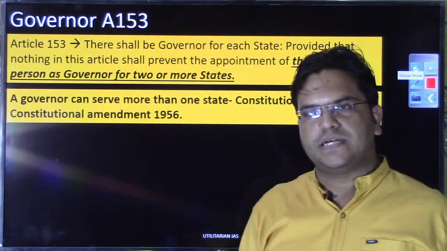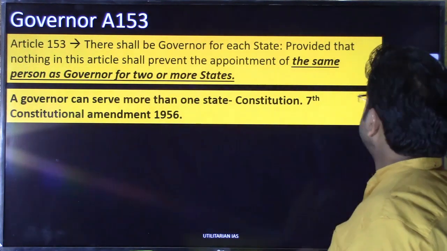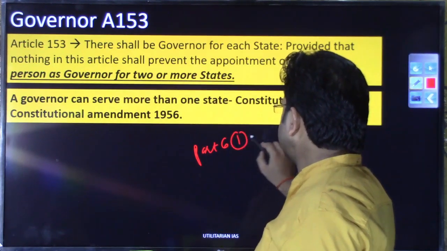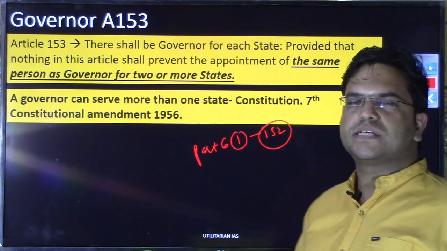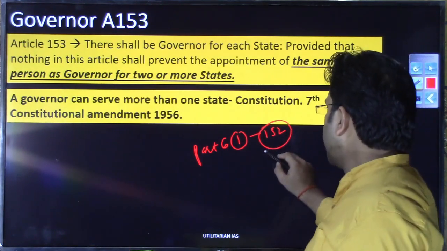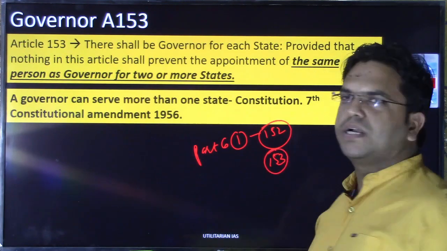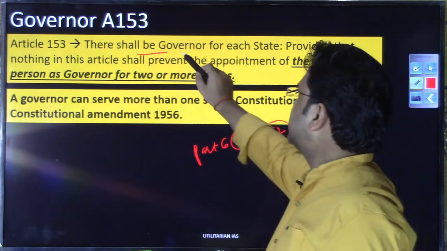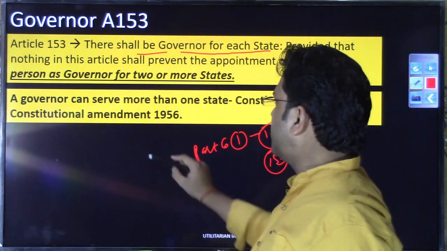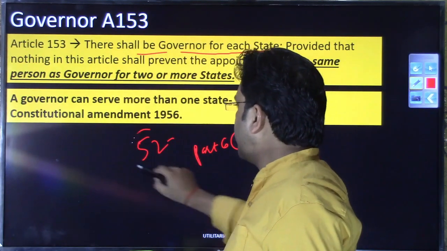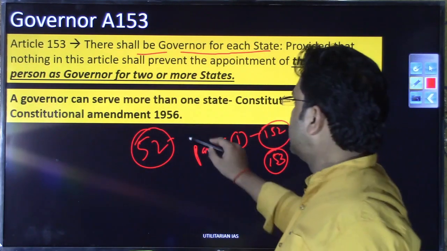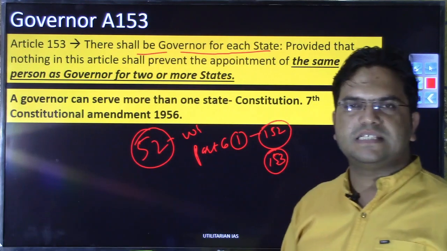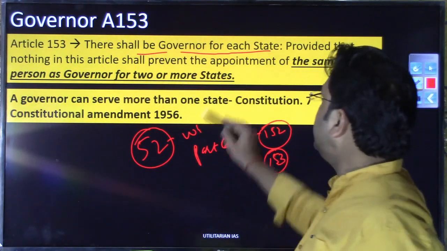Now we are moving to the next slide, and this is the core of the governor. This is the second article in Part 6 of the Indian Constitution. The first article was Article 152, which discussed general information related to the state, and Article 153 deals with the governor. Article 153 says that there shall be a governor for each state. The corresponding article, if you remember when we were discussing the president, was Article 52, which said that there should be a President of India.